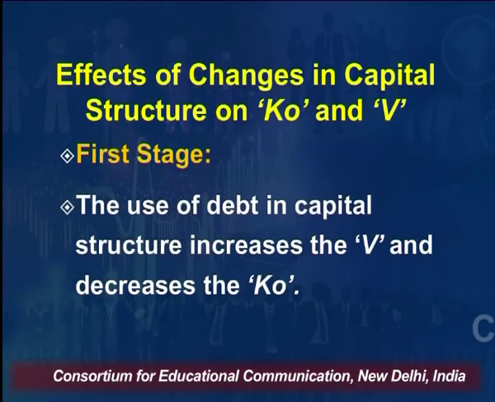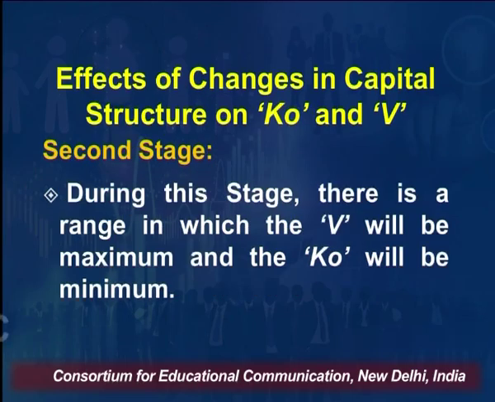Okay. So there are three stages. This theory is classified into three stages. The first stage says that the use of debt in capital structure increases the value of the firm and decreases cost of equity. The second stage says that there is a range in which value of the firm will be maximum and overall cost of capital will be minimum.